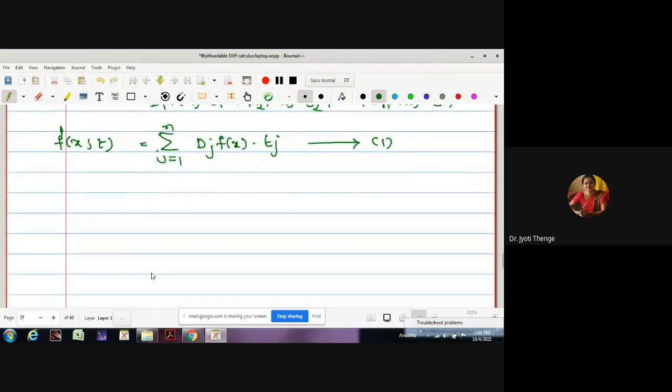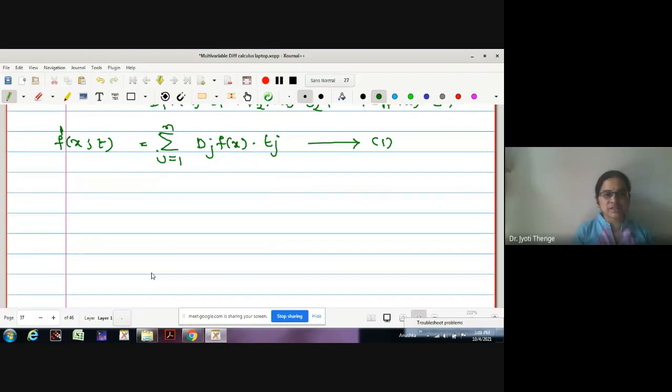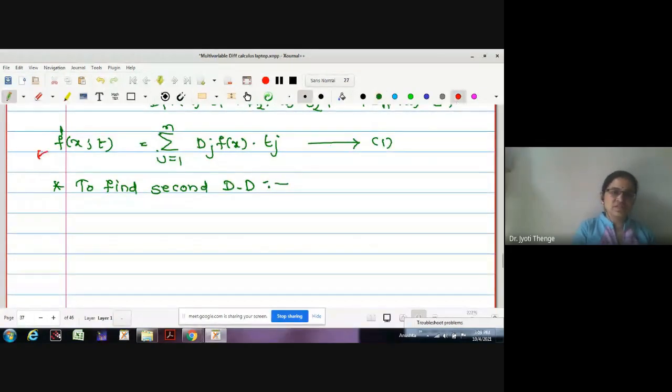Now we want to go for one more derivative of this same, that is the second order directional derivative. So let me write, to find the second order directional derivative, what I will do is assume this as a new function g, say. I will assume this as g and I will find the derivative of g.